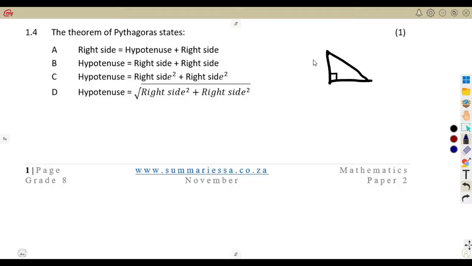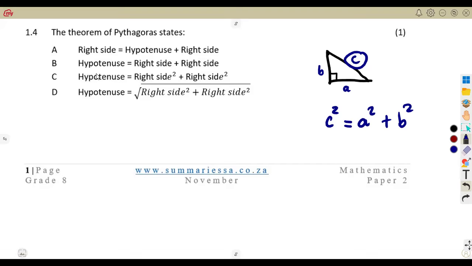If you're given the two shorter sides, we can just call them the right sides, let's say this is A, this is B, and this is C. The C, which is the hypotenuse, if it is given as C squared, its square is equal to the sum of these two shorter sides.